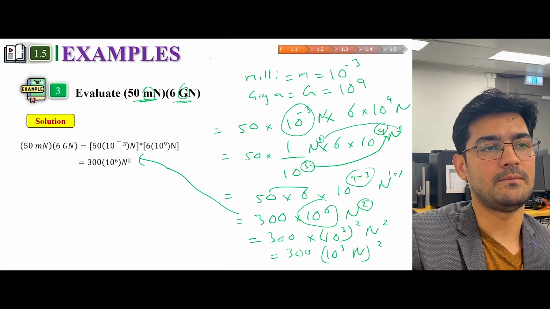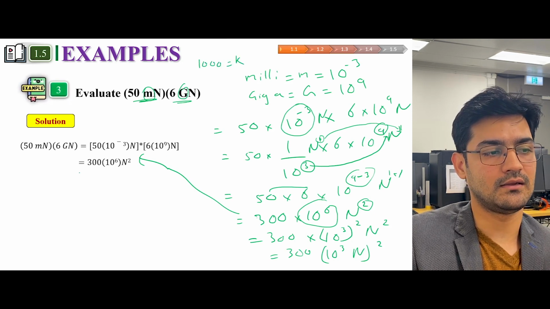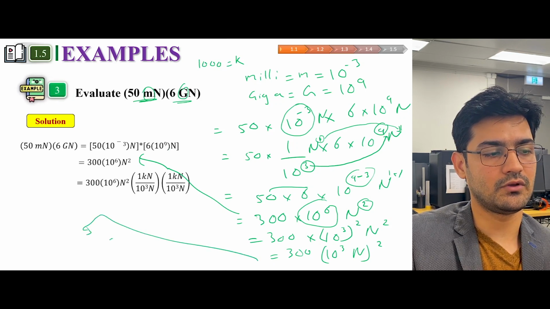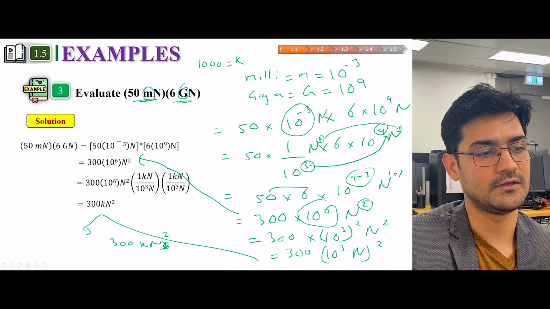Now remember, 1000 was kilo, so you can replace it. I will just move it here, and you can replace it: 300 kilo Newton square. And the square would also mean that you have a square here as well, as we have studied in the rules.